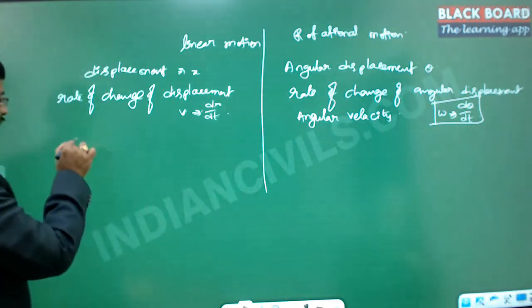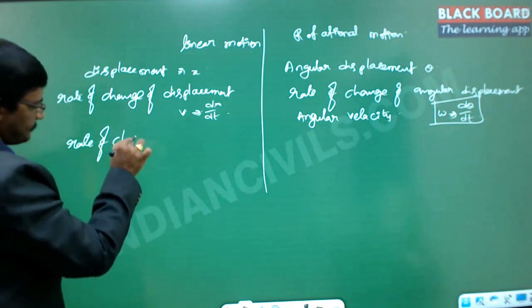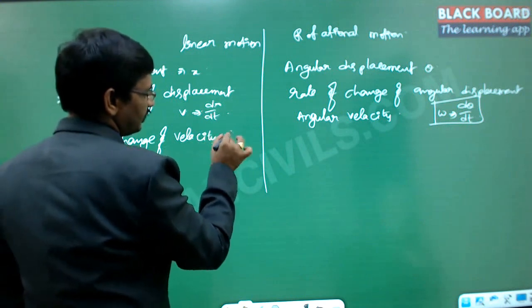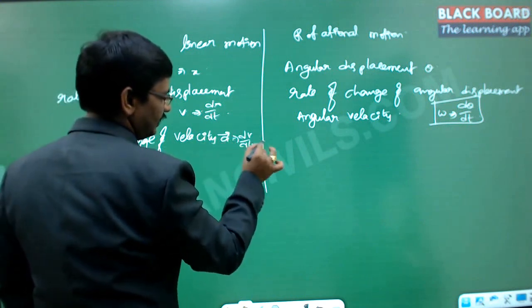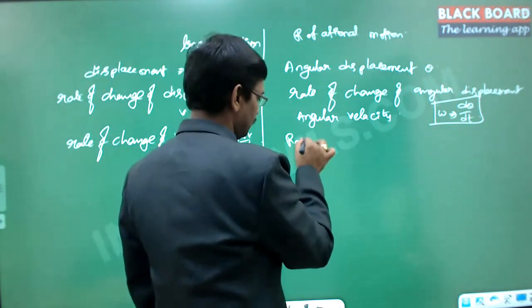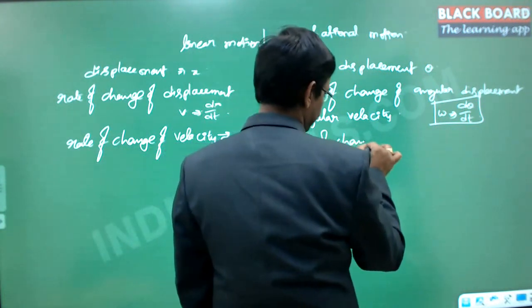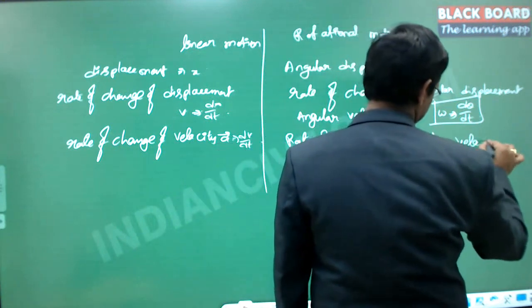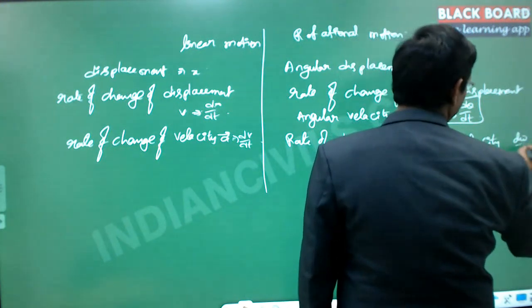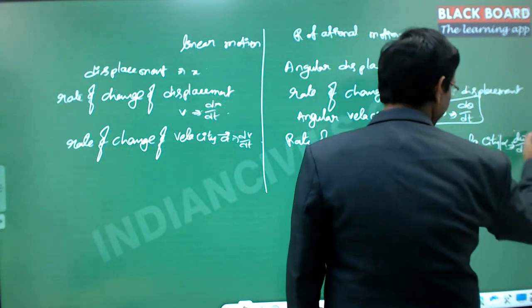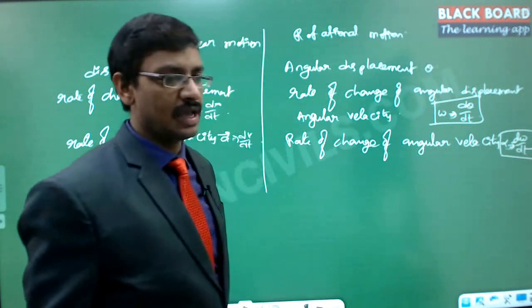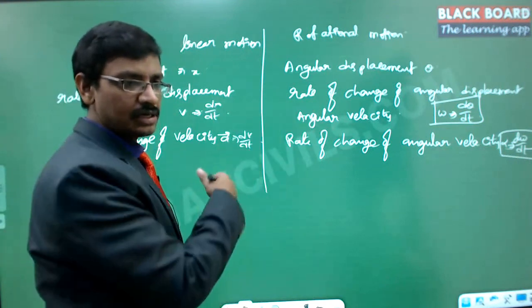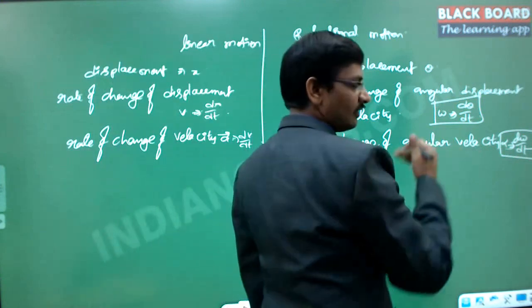The rate of change of velocity is represented with the acceleration a, which is dv by dt, and here the rate of change of angular velocity is d omega by dt, right? This is usually represented with the letter alpha, and it is called the angular acceleration. So here acceleration, there angular acceleration: rate of change of velocity here and rate of change of angular velocity there.